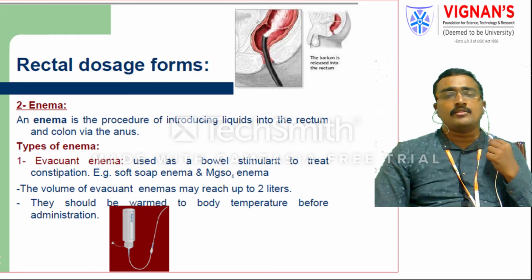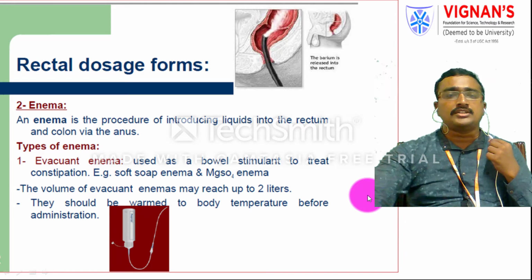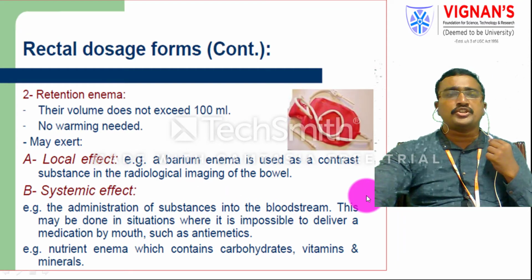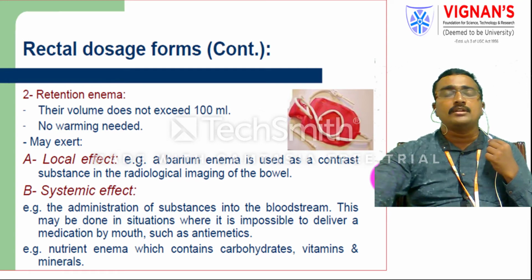So the warmed evacuant enemas are applied at your body temperature. Based on your body temperature, these melt easily. Retention enemas, their volume does not exceed 100 ml, and in this case no warming is required, unlike evacuant enemas. Enemas also produce local effects and systemic effects, like suppositories. In the case of local effect, barium enemas are mainly used as contrast substances for radiological imaging of the bowel. These barium sulfate enemas act as local effects.